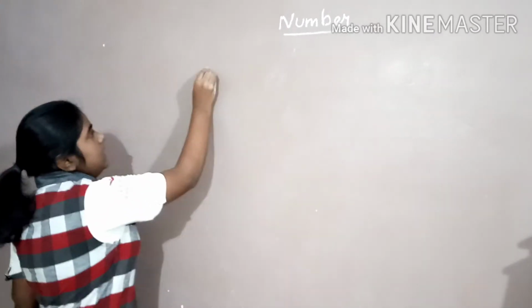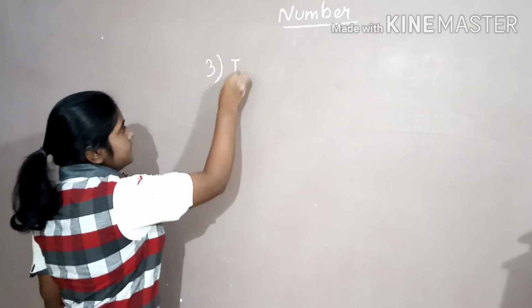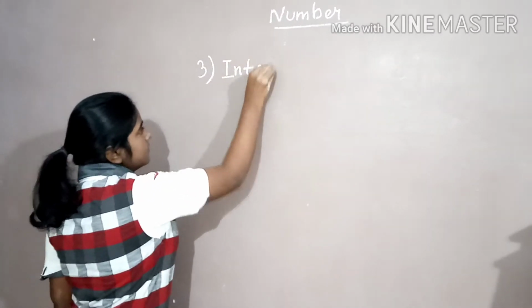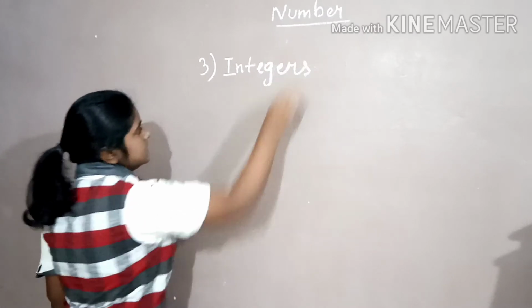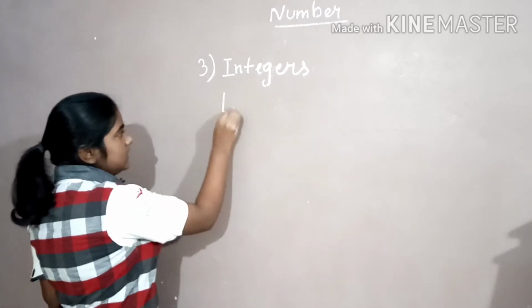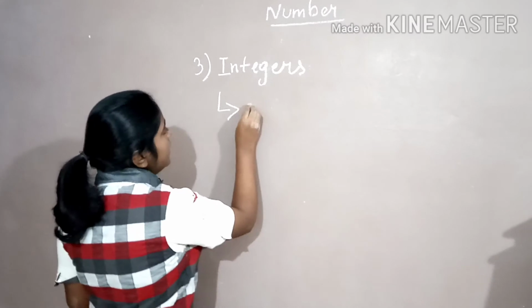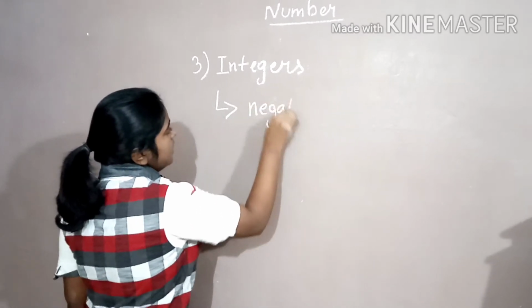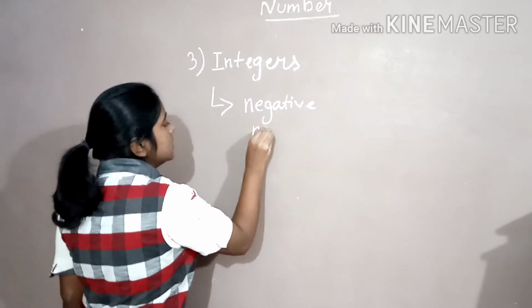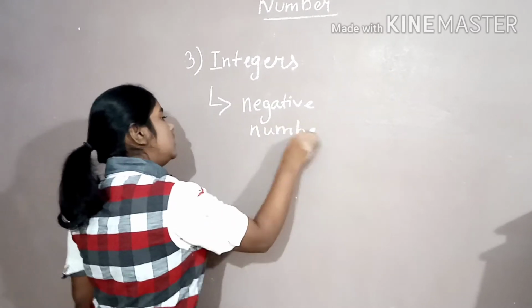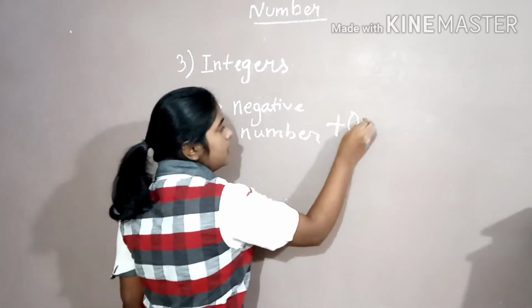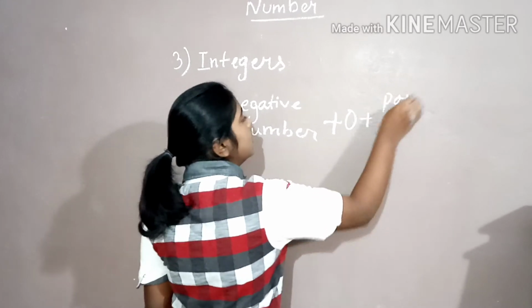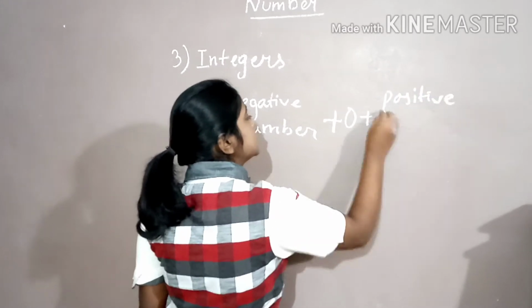Now, let's see the third topic. Integers. Integers include all negative numbers, plus 0, plus all positive numbers.